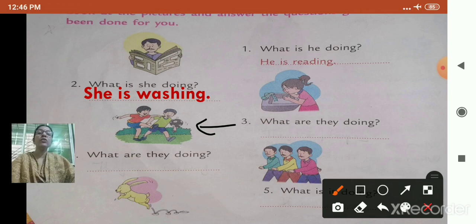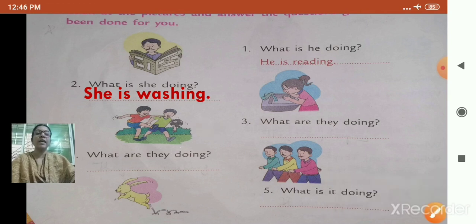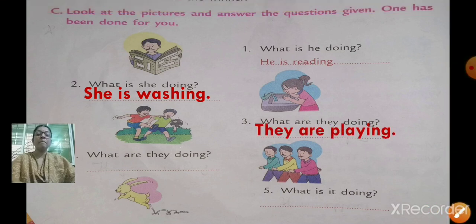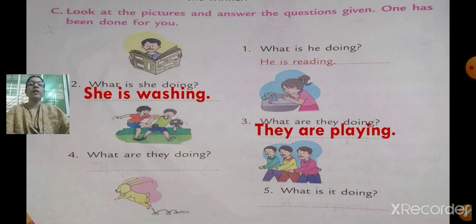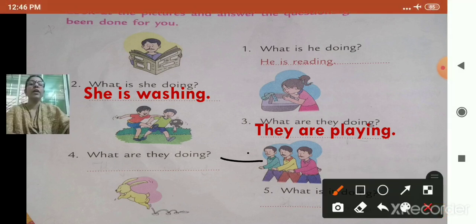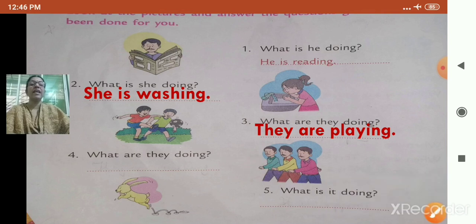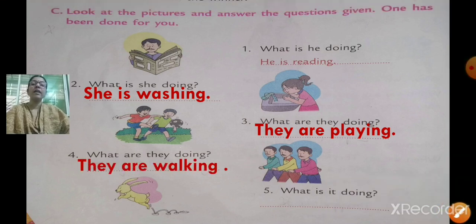Yes, they are playing. So the next one. Now number 4. What are they doing? Here also these boys. Yes, they are walking.